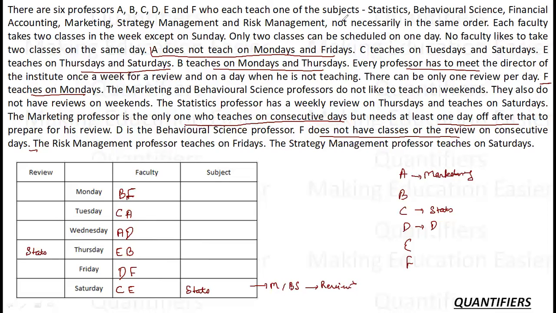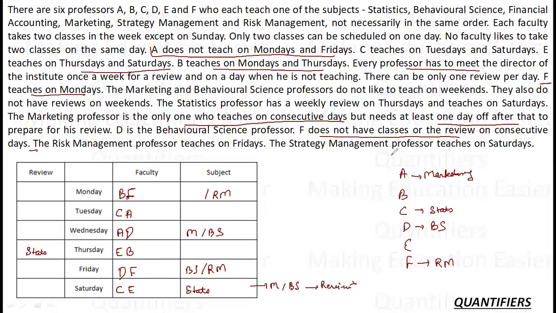So D is the behavioral science professor. So D comes here. Behavioral science. So marketing and behavioral science are being taught here. Okay. Risk management teacher teaches on Saturdays. So risk management is on Saturdays. Since D is already teaching behavioral science, so F will teach risk management. So F is the risk management. Fine.